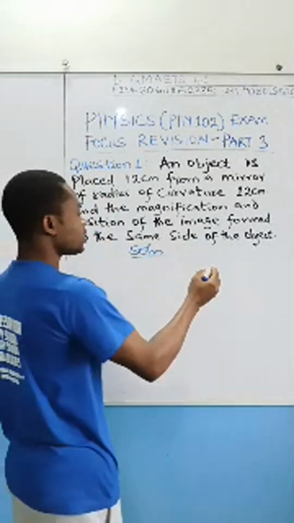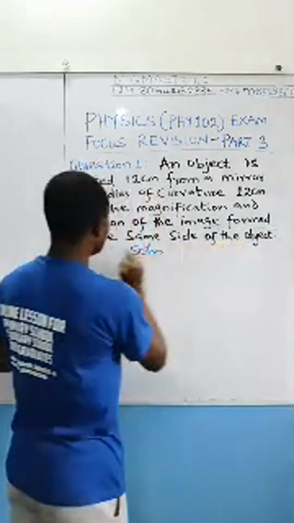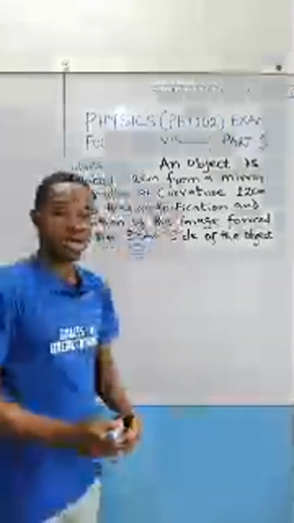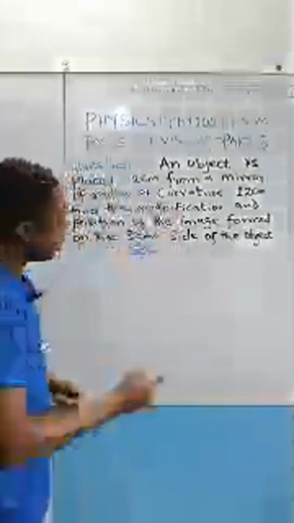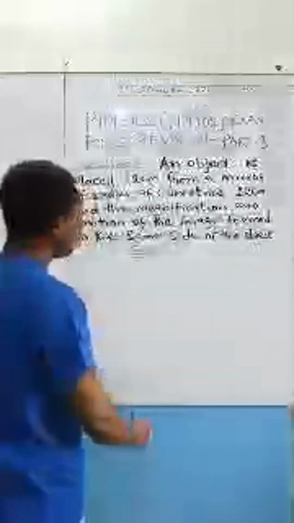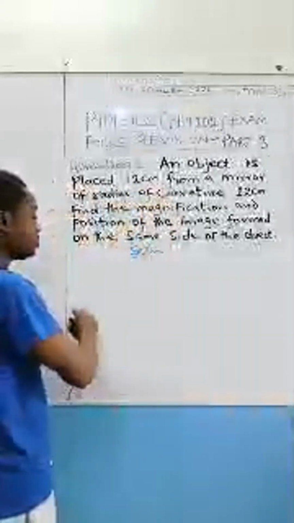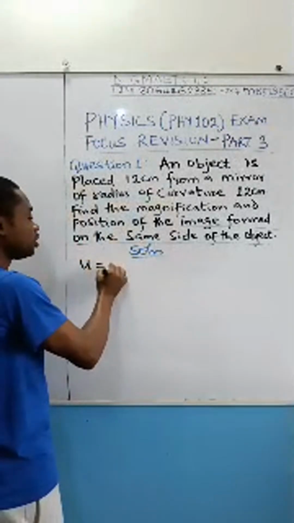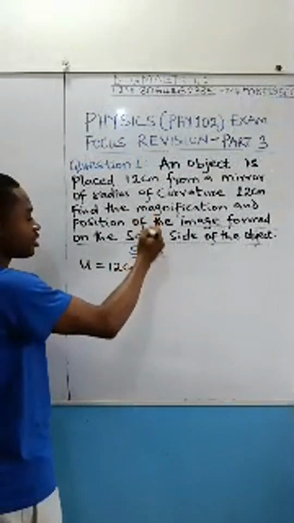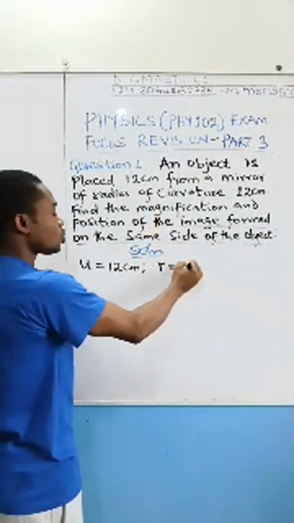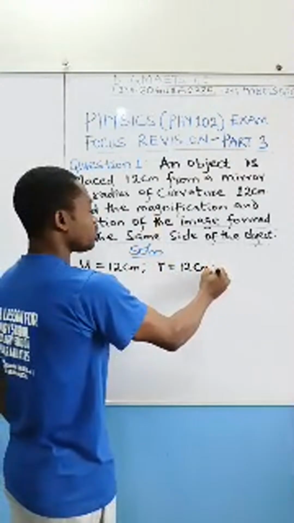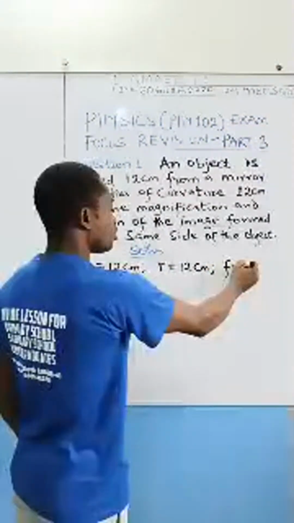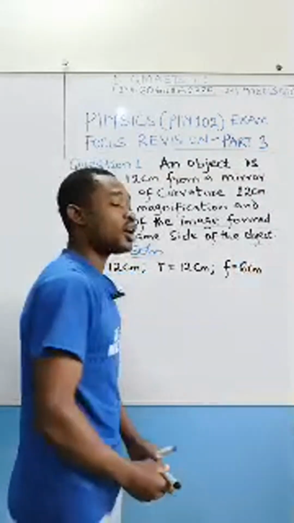Therefore, based on this statement, image formed on the same side of the object, it simply means that this mirror here is a concave mirror. Having said that, we know that this is a concave mirror, so we know how to apply the formula. Now, the object is placed 12 centimeters from the mirror, so we have U to be 12 cm given, and then the radius of curvature R is equal to 12 centimeters. Once you know the radius of curvature, you can determine the focal length. The focal length is going to be 6 centimeters. How do we get the focal length?